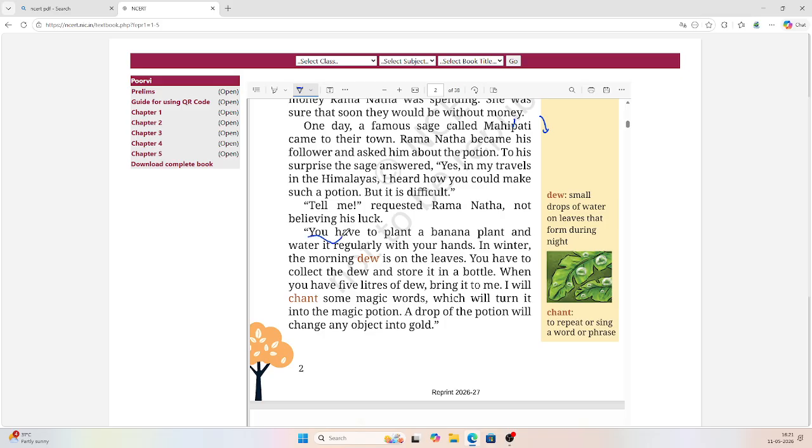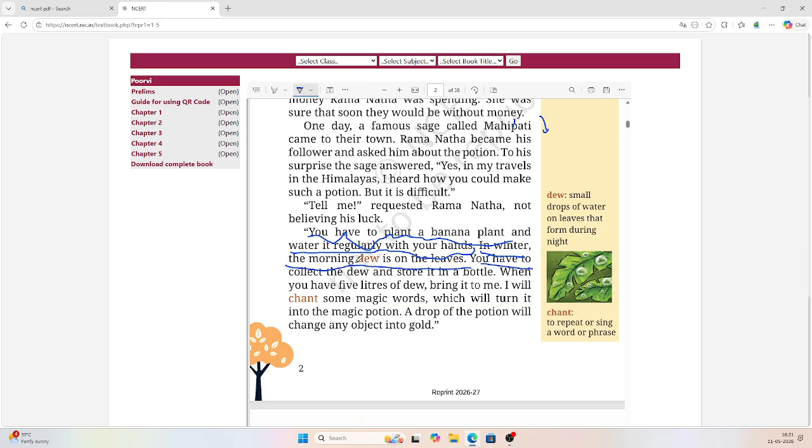And what did the sage say? You have to plant a banana plant and water it regularly with your own hands. In winter, the morning dew is on the leaves.